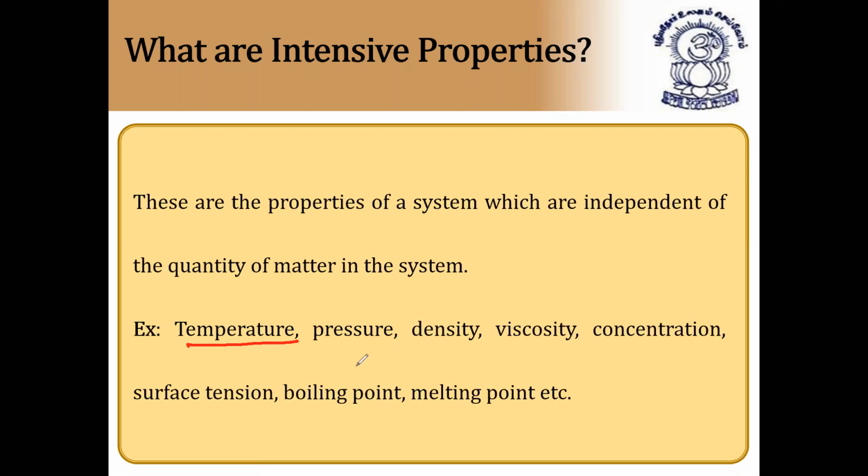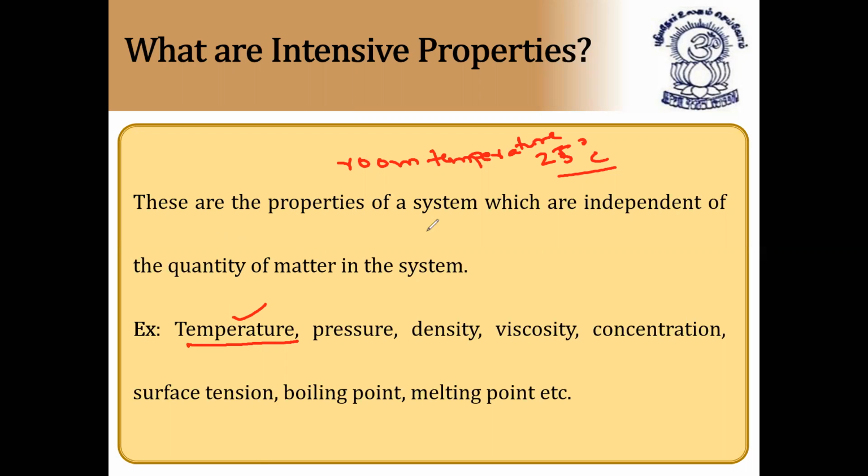Because we say room temperature is 25 degrees C, and it is independent of the number of rooms, whether one room or two rooms, or the size of the room. Either you take a small room or a big room, the temperature is the same, 25 degrees C. So that's why it is called an intensive property.